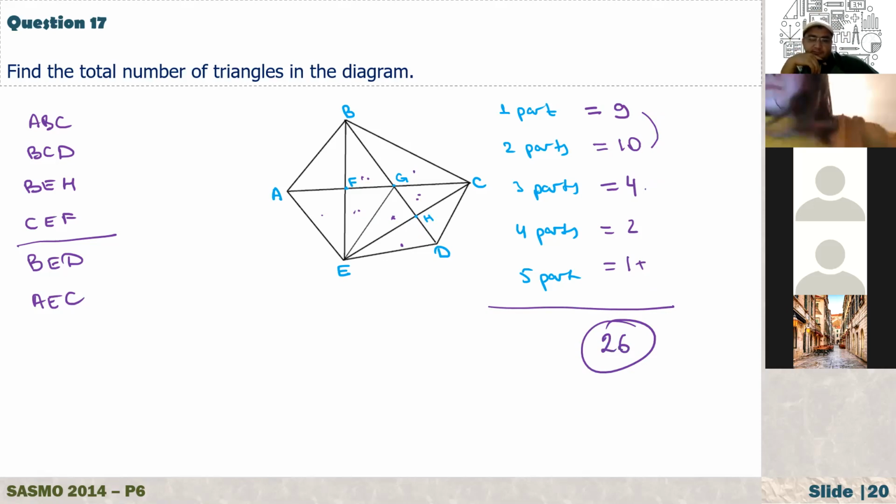Fikriya, what do you think? Did you see all these triangles that I counted? Yes. Okay, good.